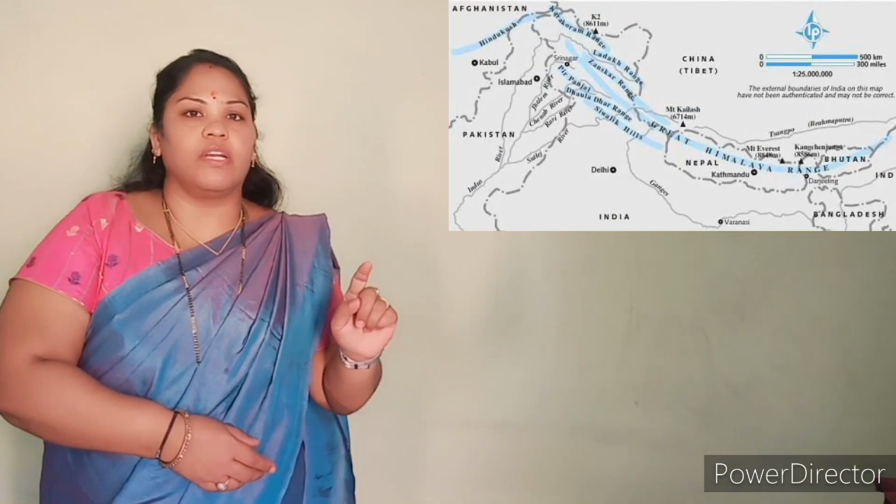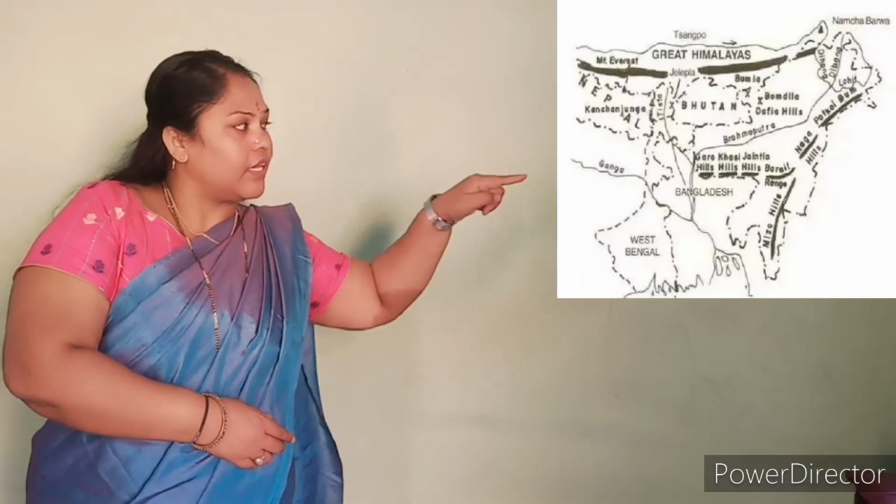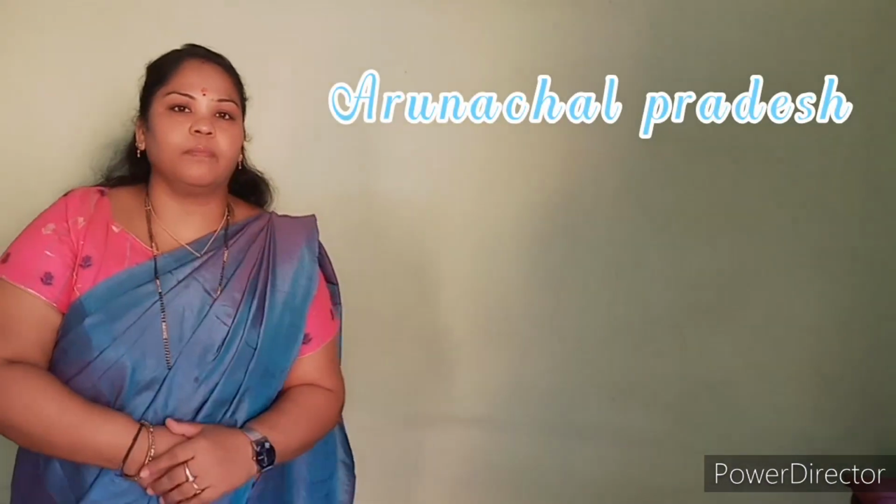As we know, the Himalayas have been divided into three parallel ranges. The Himalayas run in the northeast direction, and the easternmost Himalayas take a hairpin bend and enter into Arunachal Pradesh. That is called Purvanchal. The Himalayas which take a hairpin bend and enter into Arunachal Pradesh, that is about the Shivaliks, and that is what is known as Purvanchal.